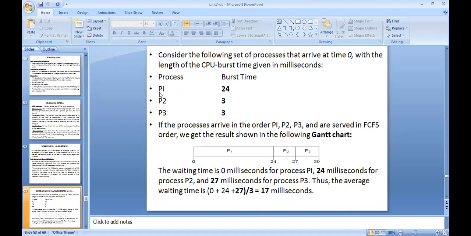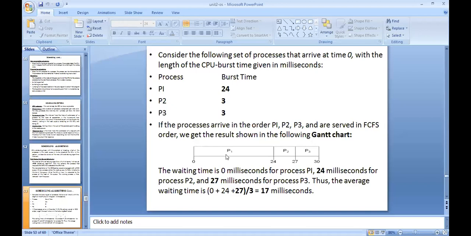So here in our example, P1, P2, P3. This is the order of arrival to the ready queue. P1 arrived in the ready queue first. After that, P2 came into the ready queue. After that, P3 came into the ready queue. Of those three processes, which process came into the ready queue first? P1 came first. So automatically we assign the CPU to P1.